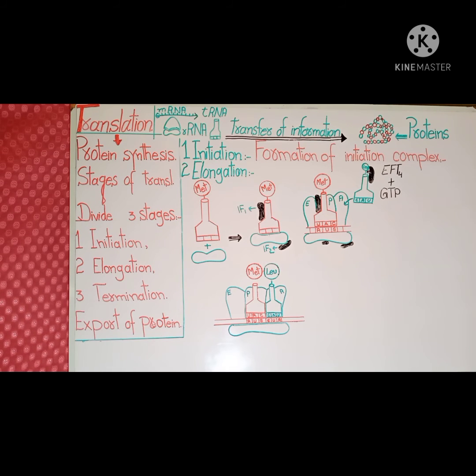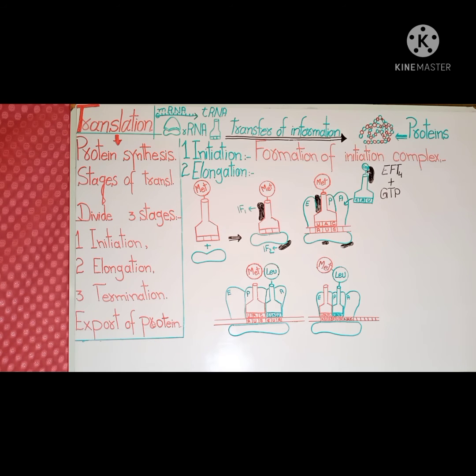As I described earlier, then translocation of both transfer RNA molecules occurs. The translocation process occurs in such a way that the ribosome now moves three nucleotides along the messenger RNA molecule in the 5 to 3 direction, guided by another elongation factor, EF-G, which stands for elongation factor G. This movement translocates the initial transfer RNA to the E site and ejects it from the ribosome.